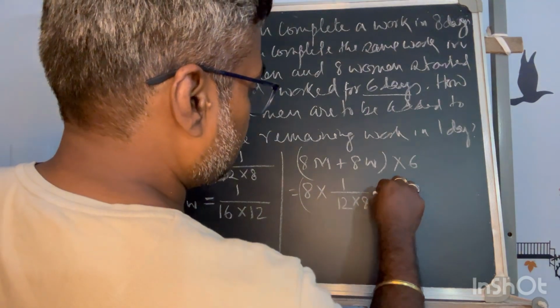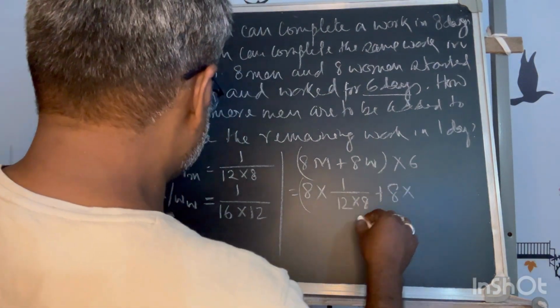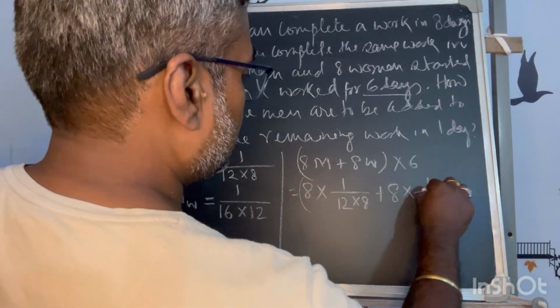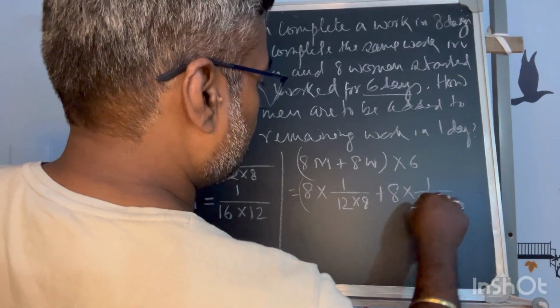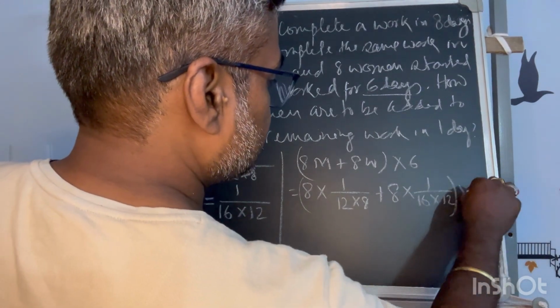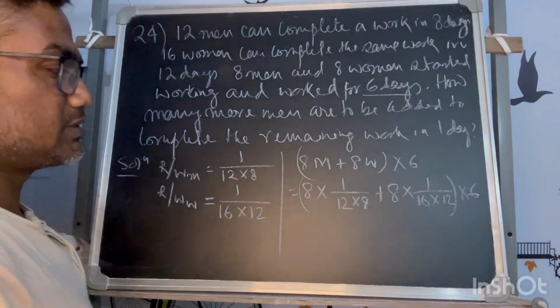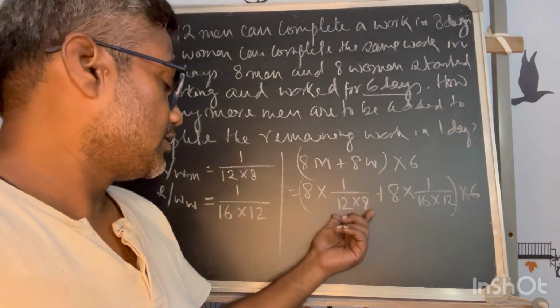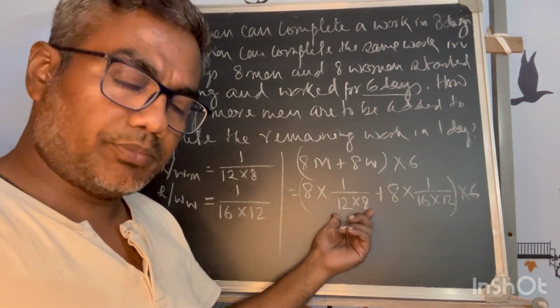That is the men's part, and the women's part is the same way: the rate of work shows how much 8 women can do in a day. So for 6 days, how much do they do? This is the work done per day per man.